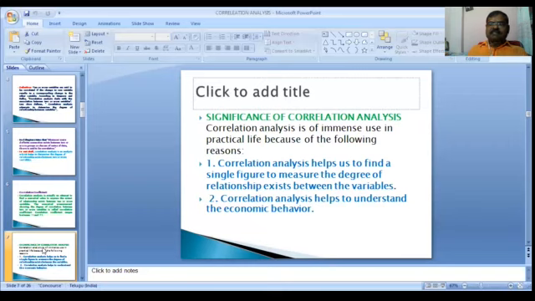What is the significance of correlation analysis? Correlation analysis is of immense use in practical life because of the following reasons. It helps us to find a single figure to measure the degree of relationship that exists between the variables. Correlation analysis helps to understand economic behavior.